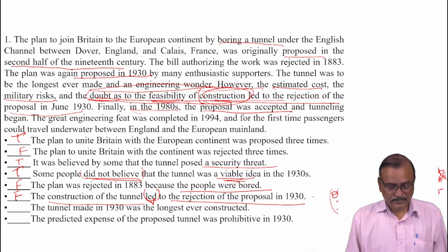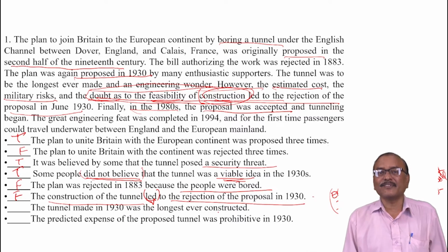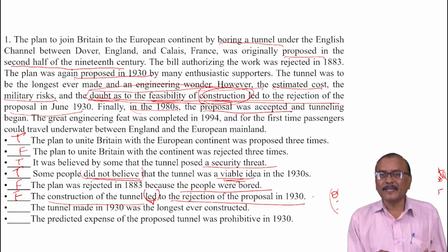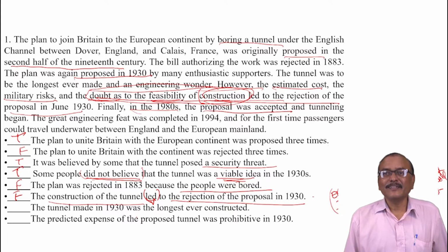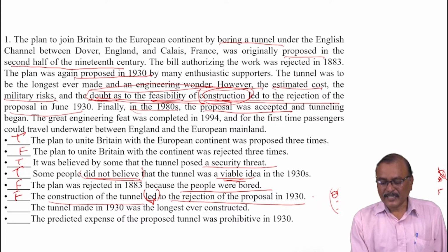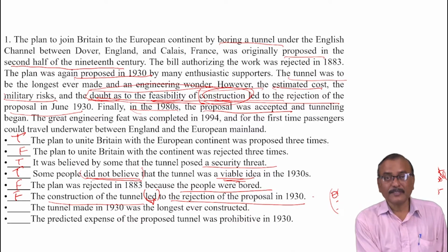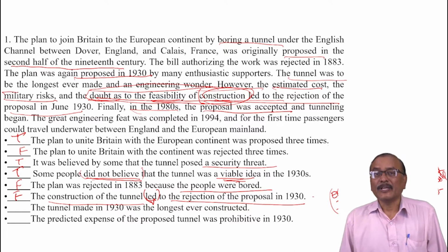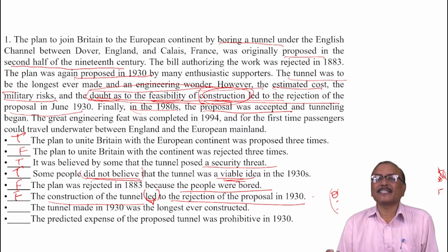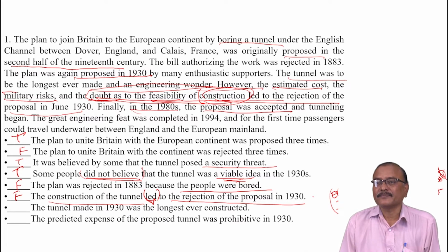Okay. Next, the tunnel made in 1930 was the longest ever constructed. Here also confusion. The tunnel made in 1930. Was it made in 1930? No. Is it clear? Here you see, the tunnel was to be. If it was made, it would become the longest. But it was not made in 1930.